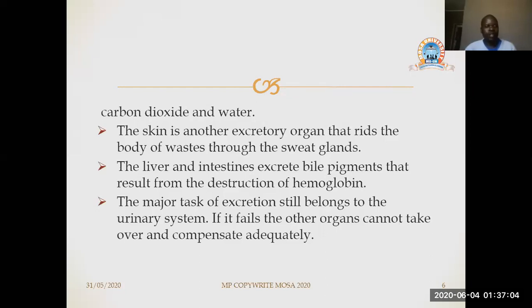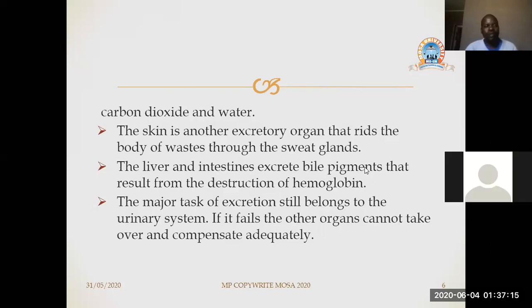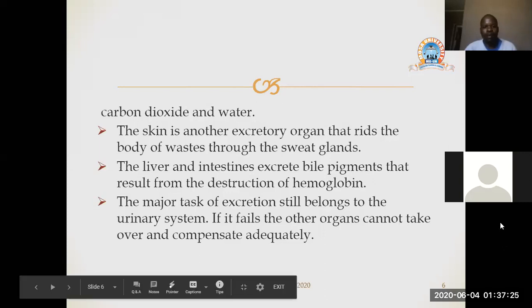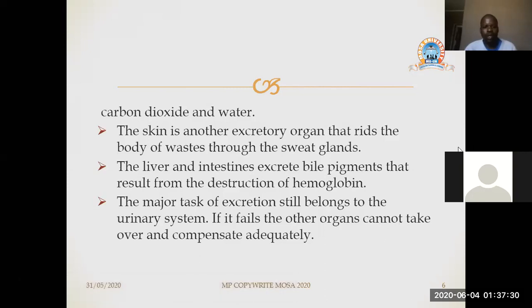Organs such as the lungs excrete carbon dioxide and water. So we are saying apart from the urinary system, the kidneys being the major player in excretion of body wastes, other organs such as the lungs also contribute. The lungs get rid of carbon dioxide and water.